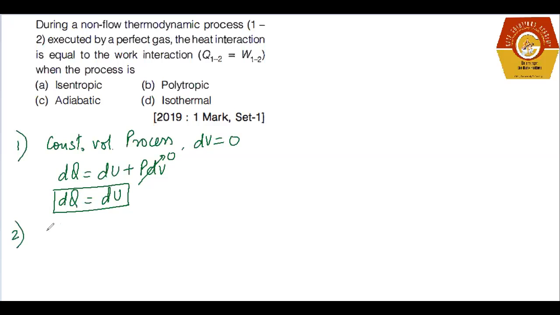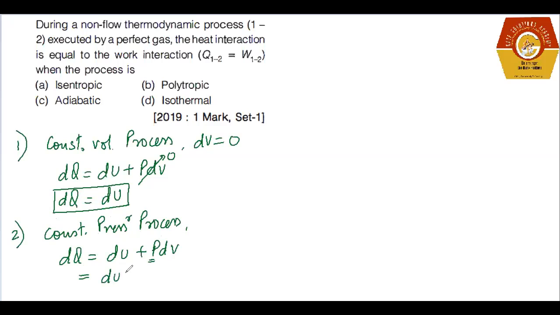Now the second one is the constant pressure process. If we apply this equation, delta Q equals delta U plus P delta V. Here P is constant, so delta U plus d(PV) can also be written, and further, this delta Q can also be written as d(U plus PV), right?